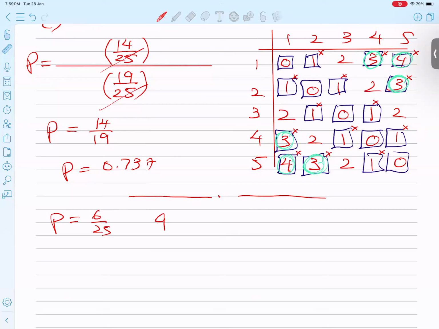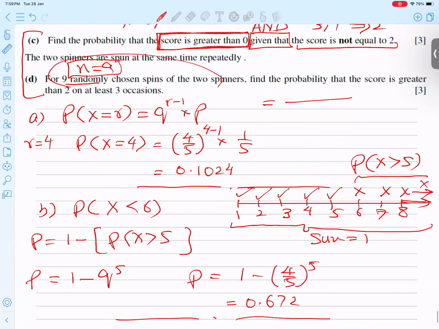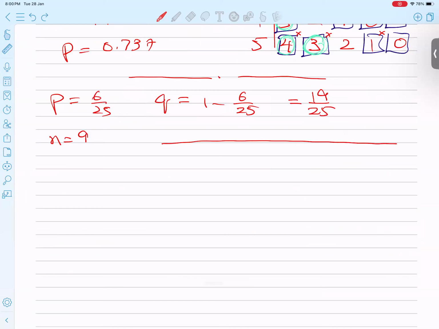n, as you know, is 9. Why 9? Because we are choosing a sample of 9. But he said that at least 3 occasions out of 9, at least 3 occasions it must happen. What is the best technique, students? As I've done in my previous lectures, the best technique is binomial, starting from 0. I must write all numbers, but if you become an expert, there is no need to write all these numbers.